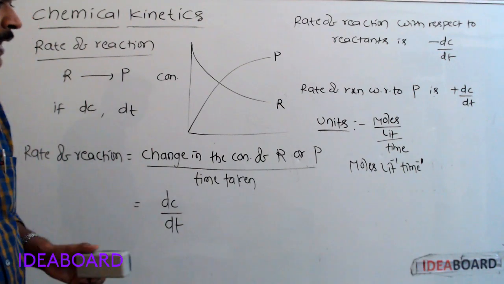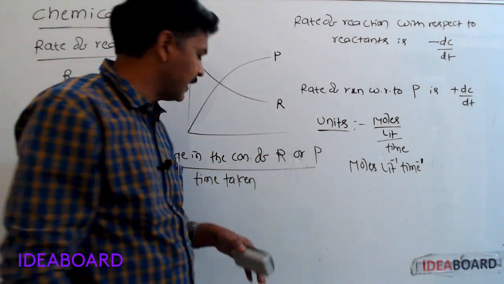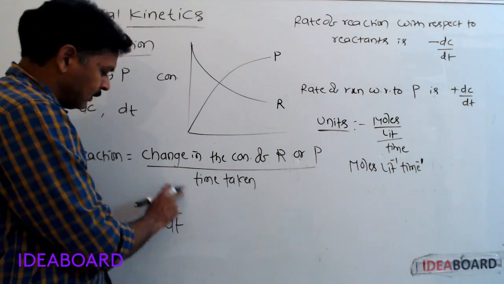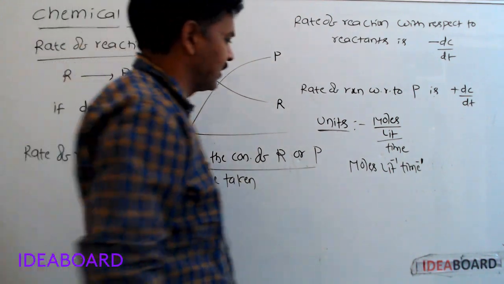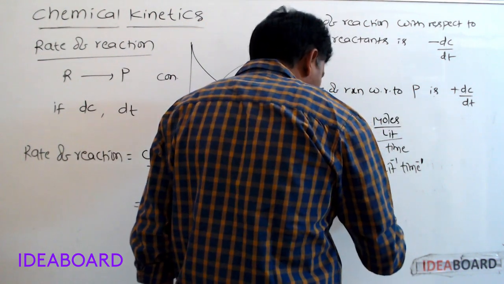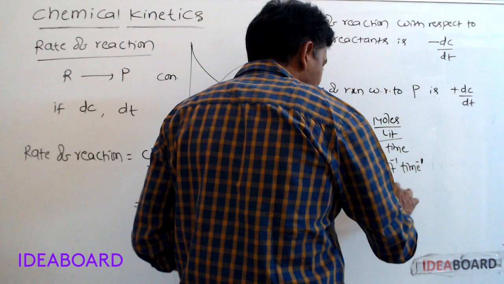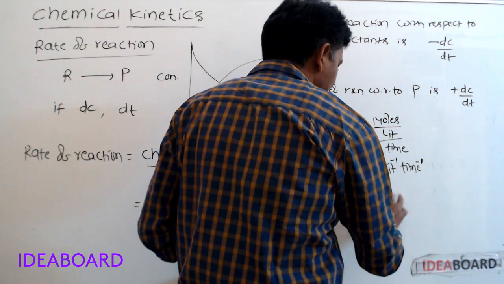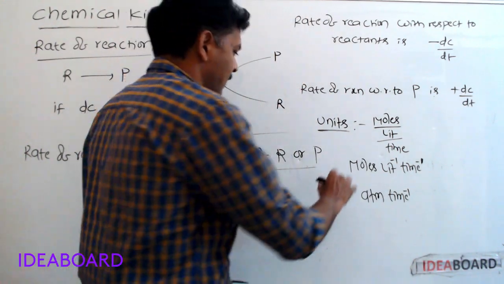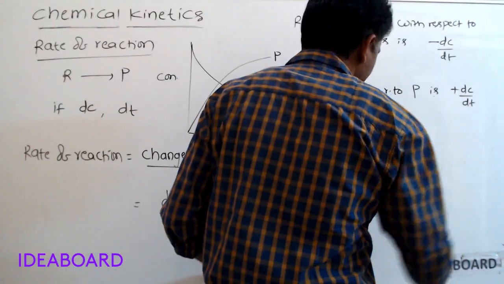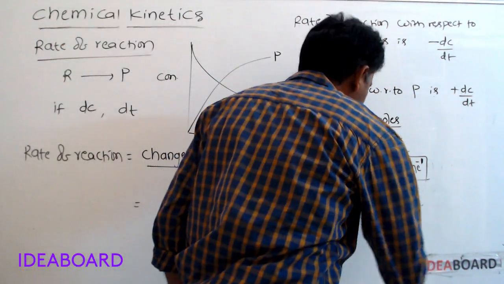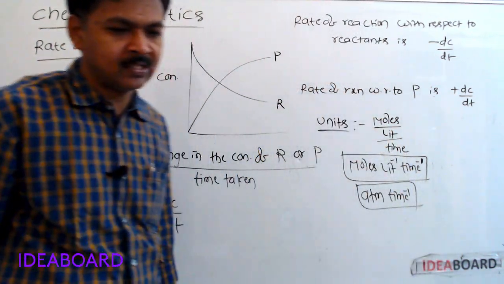For gaseous reactions, instead of concentration, we can use pressure. Then instead of moles per liter, we should take atmosphere, so the unit is atmosphere time inverse. Units of rate of reaction: moles per liter per time, or for gaseous reactions, atmosphere time inverse.